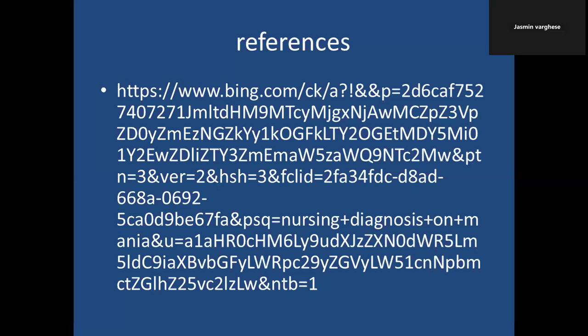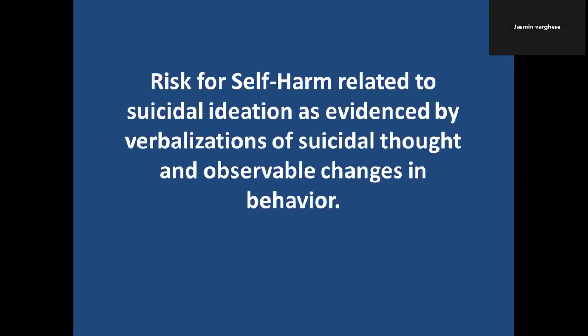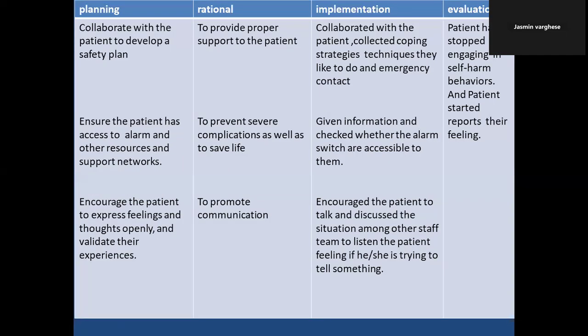Hope you understand, guys. This is for self-harm or self-injury. You can use this care plan for psychosis, depression, and anxiety. So the nursing diagnosis is risk for self-harm related to suicidal ideation as evidenced by verbalization of suicidal thought and observable changes in the behavior. So these are all the major plannings. You can write this planning.